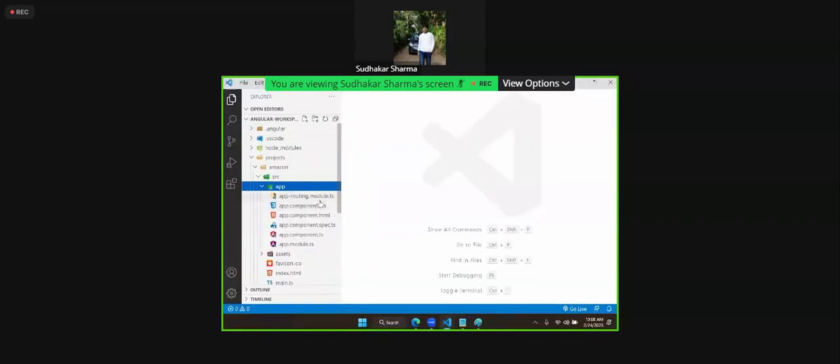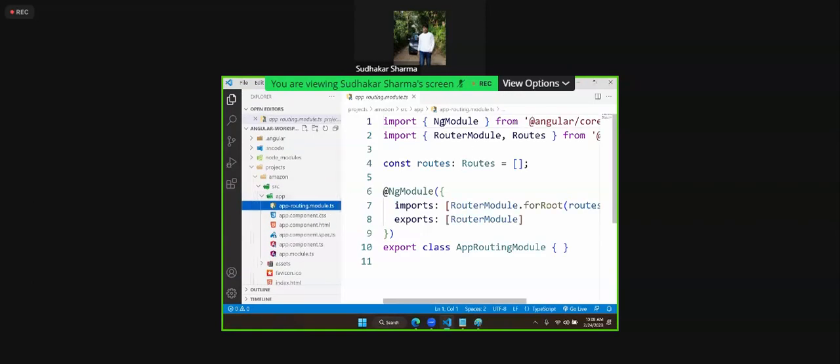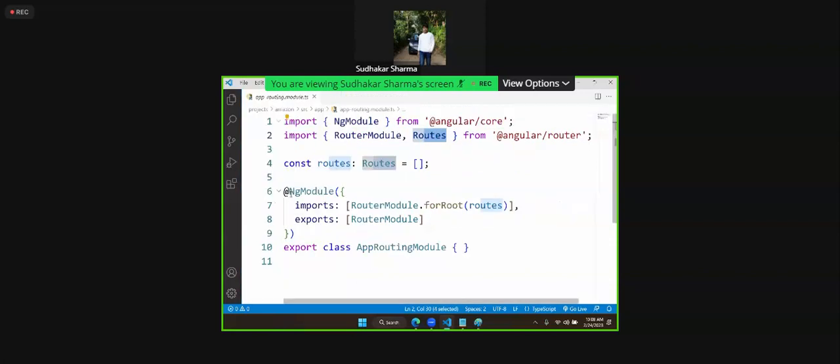And what you have to do is you need to write this. You have to import NgModule. You have to use RouterModule, and you have to use Routes. This is already configured. A decorator is required, NgModule. We have to import RouterModule for routes.